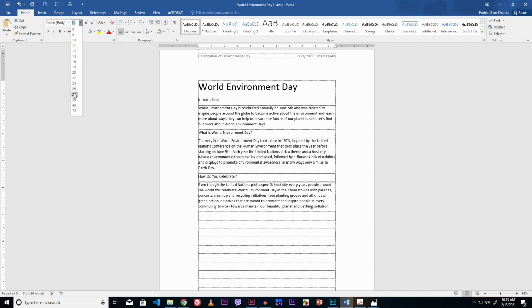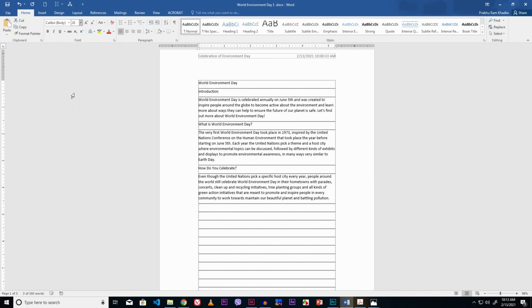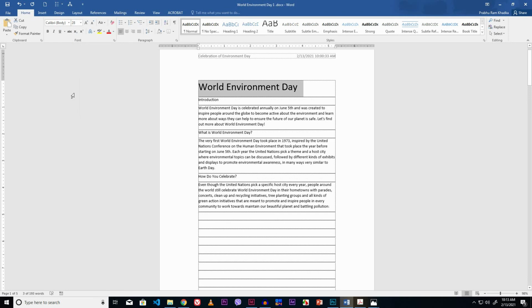I select this 28 point. It is in boldface. Click the bold option from font group of Home tab. It is looking in center alignment. Click the center align option from paragraph group of Home tab.